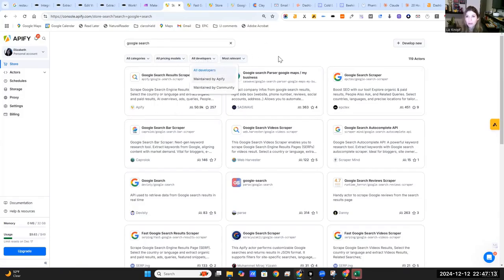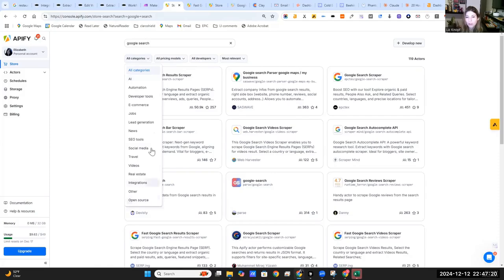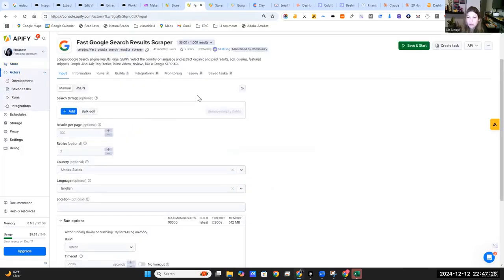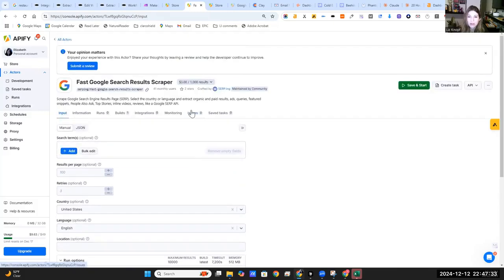There's also a bunch of developers building stuff here, and then Apify actually has a bunch for themselves that they maintain. There's a whole bunch of categories if you just want to shop around and check it out. Most of them are pretty good, by the way. I've sometimes had challenges with some, but for the most part, they do a good job maintaining stuff here, so you don't have to go through a gazillion to find one that's going to work for your needs.